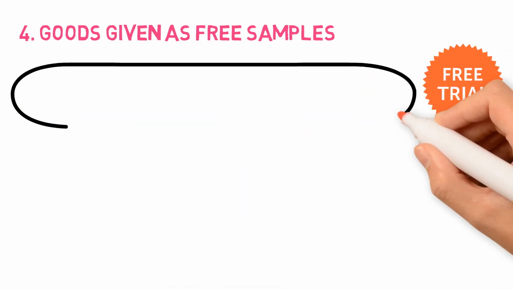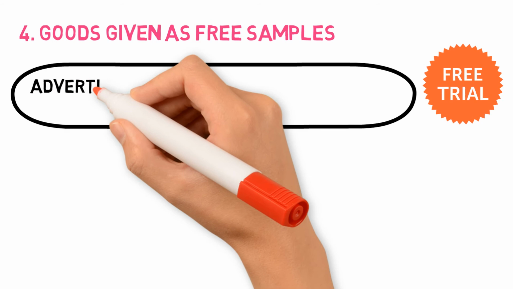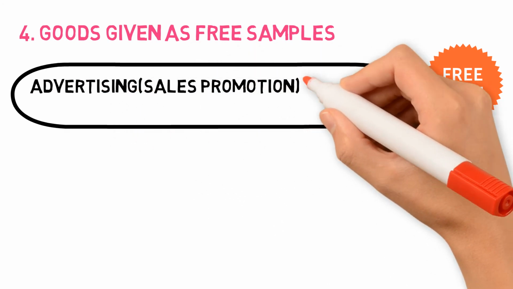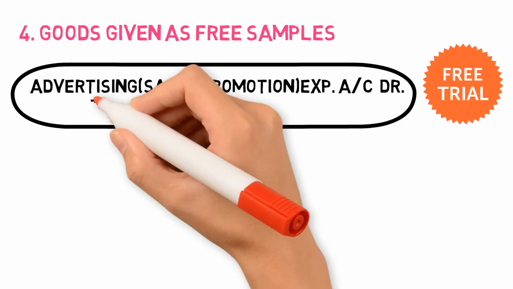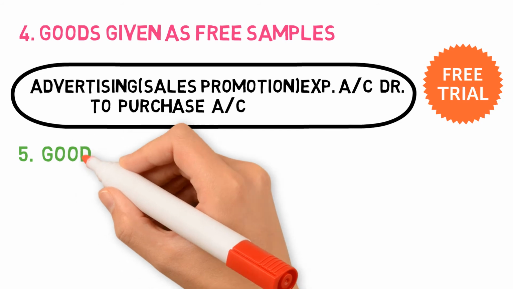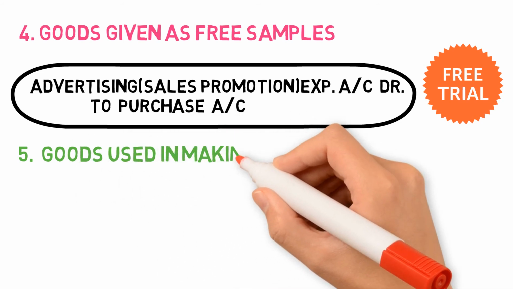The fourth situation is when the goods are given as free samples. Normally, the businesses give the goods as free samples or distribute the goods as free samples for advertising purposes or for increasing their sales. So therefore, the entry will be advertisement expenses account debit, or you can write sales promotion expenses account debit to purchase account.